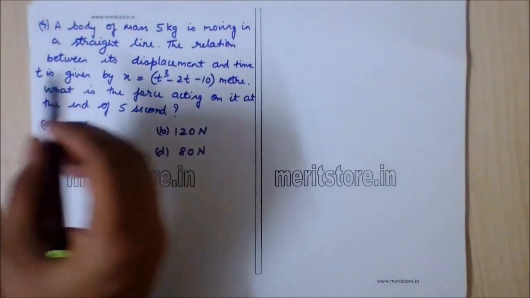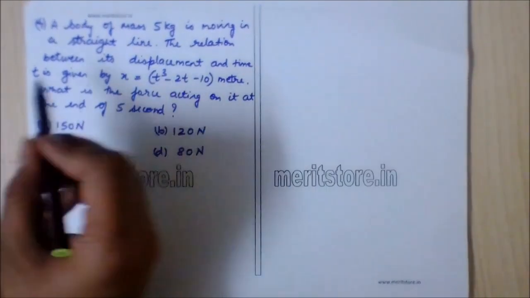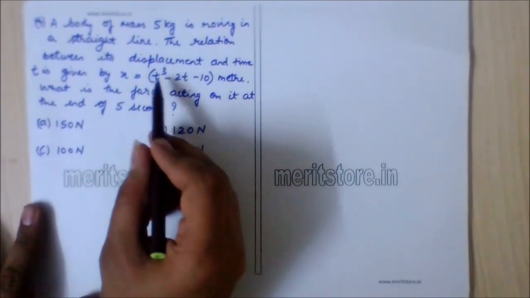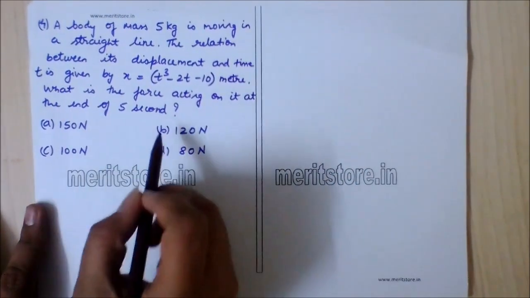Question number 4. A body of mass 5 kg is moving in a straight line. The relation between its displacement x and time t is given by x is equal to t cube minus 2t minus 10 meter. What is the force acting on it at the end of 5 seconds?